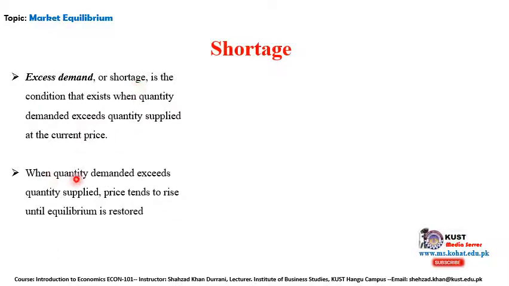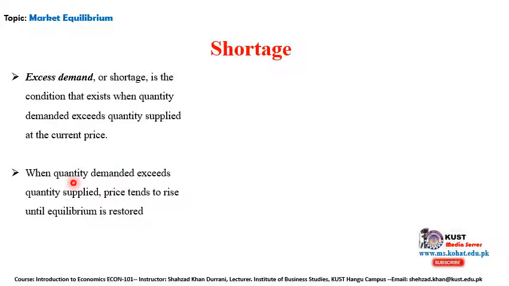So when quantity demanded exceeds the quantity supplied, price tends to rise. So the price will jump. Why? Because you do not have that product available in the market. So it will rise until the equilibrium point is restored. Of course, there will be a rise in the price, right?